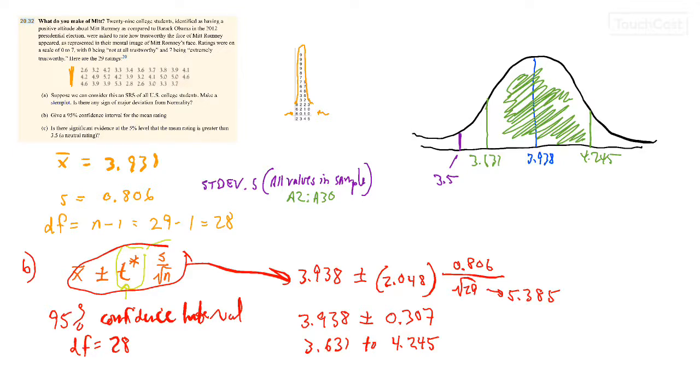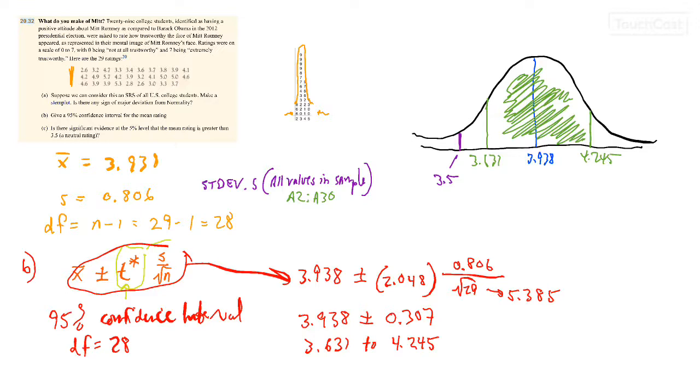So what that means is that we would reject this hypothesis, because we have enough evidence to say, with 95% confidence, that the rating is going to be higher than 3.5.